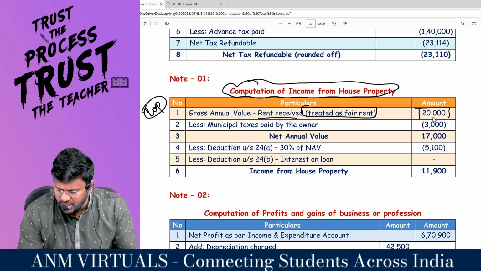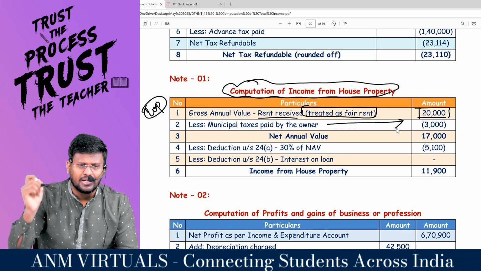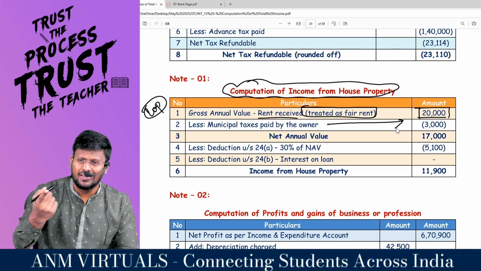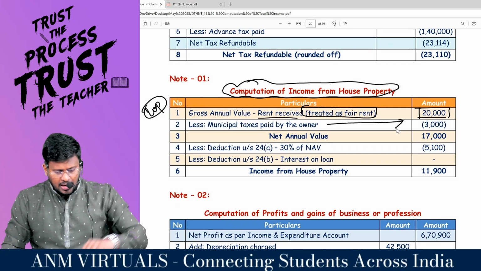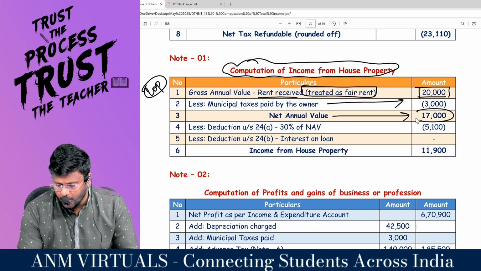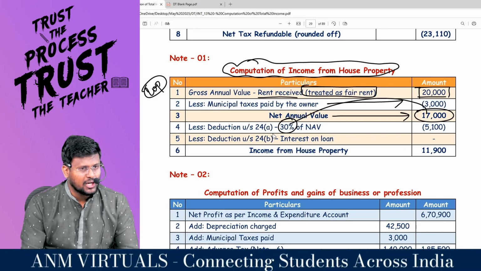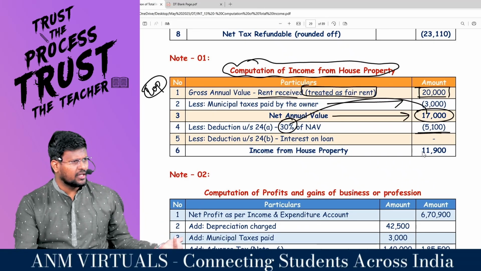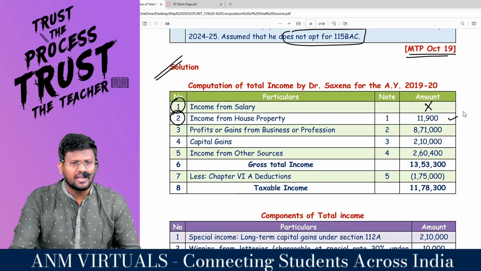So 20,000 was credited to the income and expenditure account. Less municipal tax paid by the owner. Yes, actually the municipal tax has been paid by the owner and debited to the income and expenditure account. Because of that, PGBP expense would have increased. It should not increase, so it should be added back under the PGBP and reduced under the house property head. So from 20,000, if you reduce 3,000, the net annual value will be 17,000. On that 17,000, 30% of the net annual value deduction under section 24A comes to 5,100. And there is no interest on loan given in the question. So you will get the income from house property as 11,900. That's it. 11,900 is the first head.